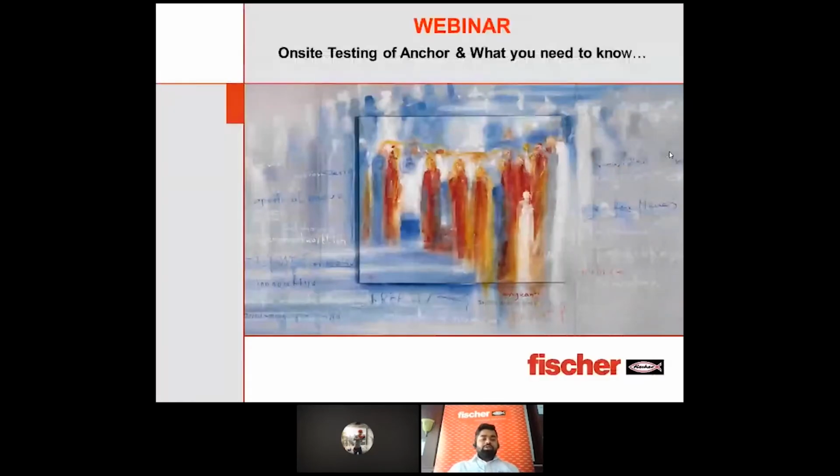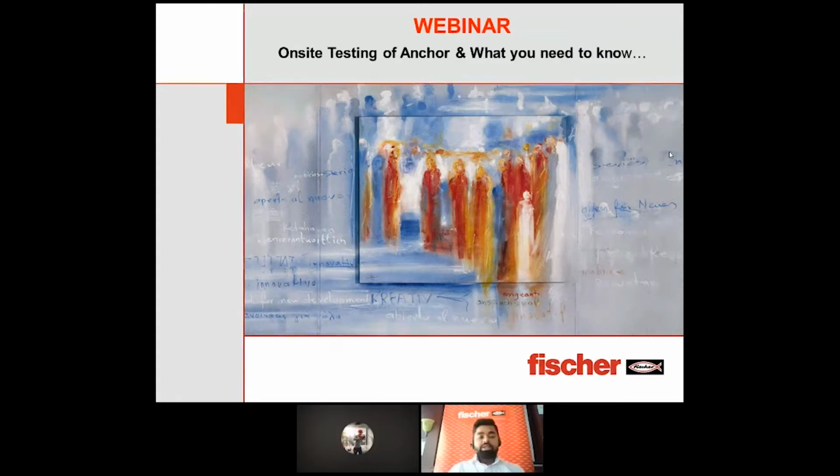Today's discussion is specifically on the on-site testing of anchors, and what you need to know. We will discuss based on a code called BS8539. We will go through some case studies. We will try to understand why we need the pull-out test or anchor testing at the site, and how to choose the anchors.